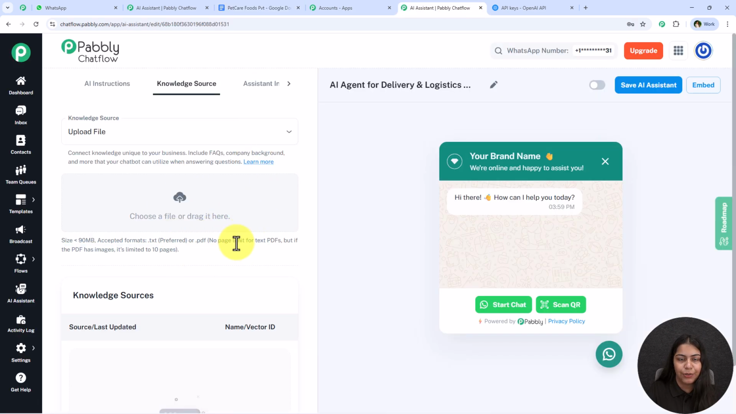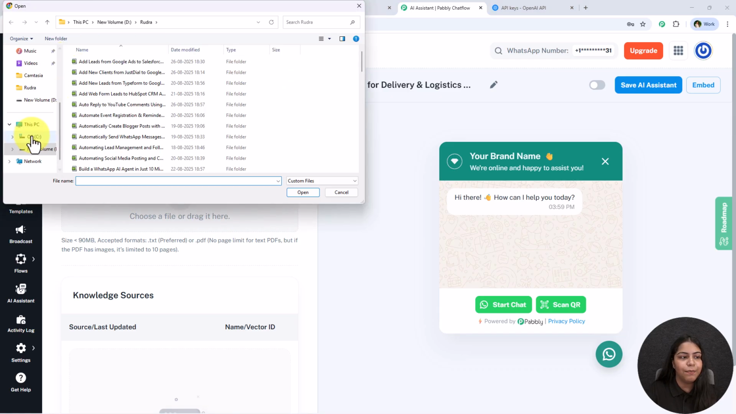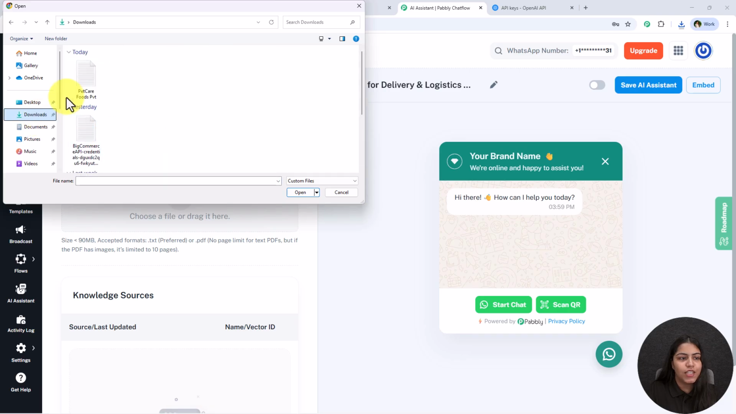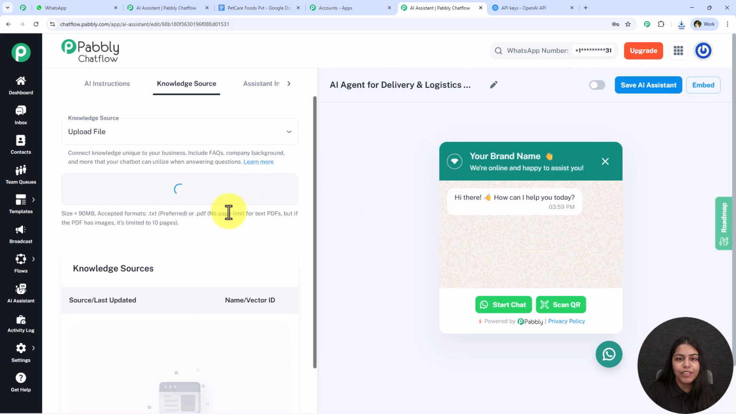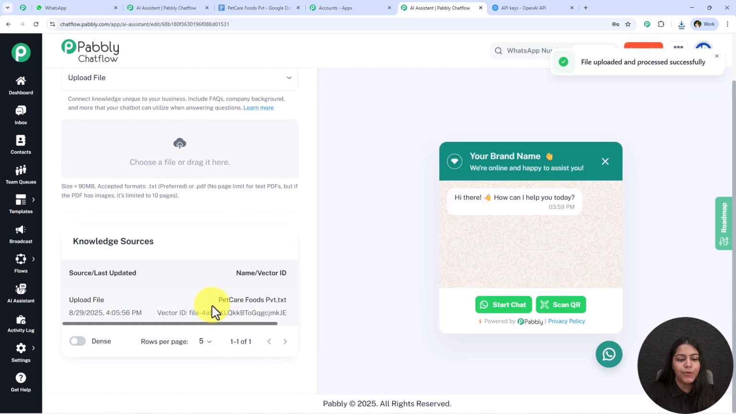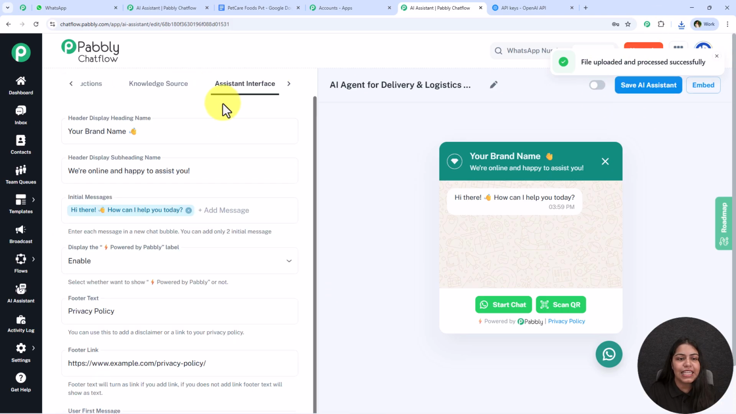We accept that too. Okay, so let's upload the knowledge source. We have to go towards this choose a file and upload this from the download section. So as you're going to see, this is the knowledge source, so I'm going to upload it. And once I upload this, the AI agent is going to reply using this knowledge source only, and yes, we have successfully uploaded this knowledge source. Now let's move on further towards this AI interface.